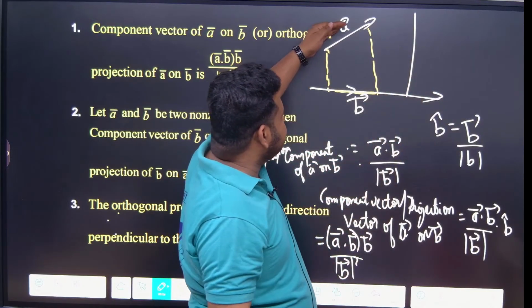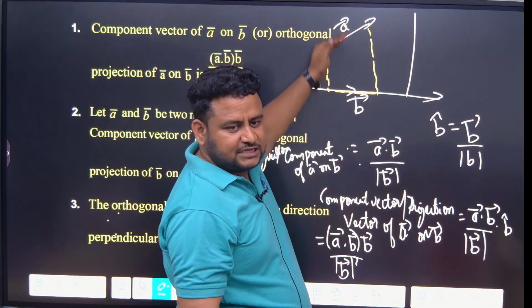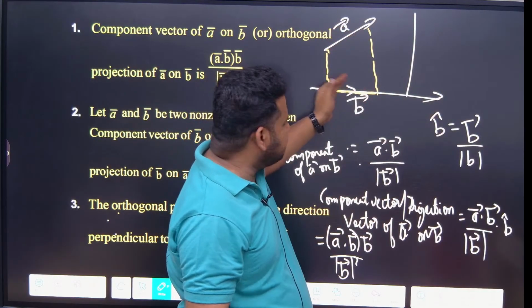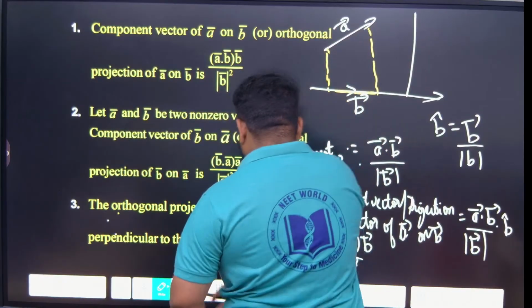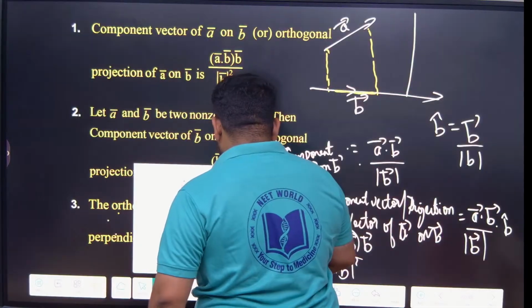Earlier we were projecting A on B. Now they are asking to project A on B in such a way that it should be perpendicular to B. So instead of projecting here, you will project here.